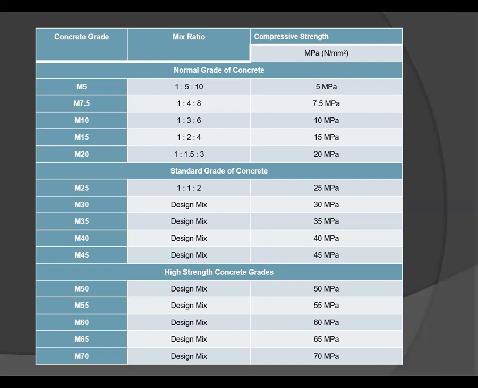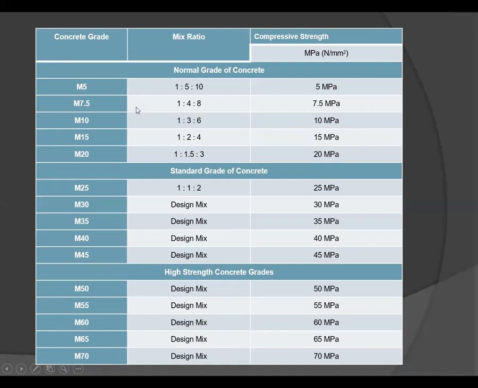So first one is normal grade of concrete. Under this normal grade of concrete, we have M5, M7.5, M10, M15, and M20 grade. For M5 grade, its mix ratio is 1:5:10, and its compressive strength after 28 days is 5 MPa, that means megapascal or Newton per mm square.